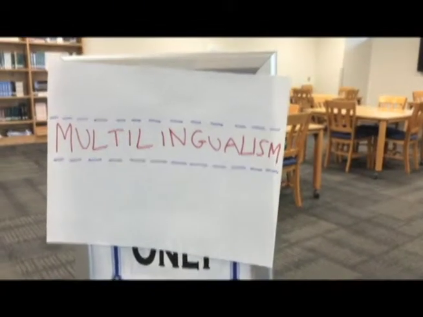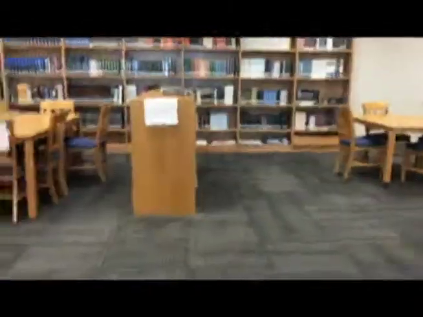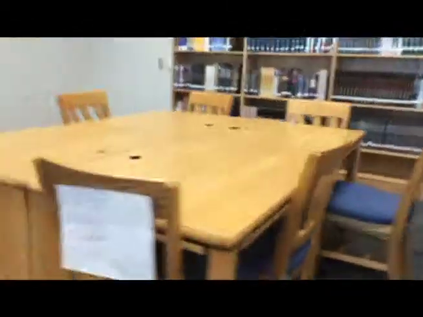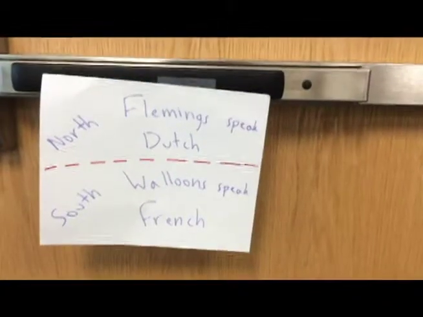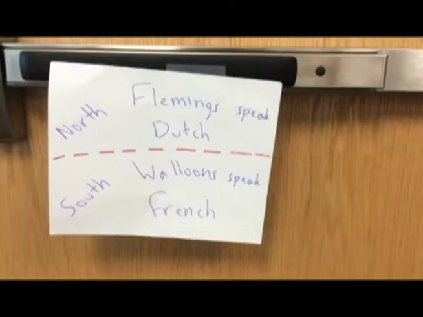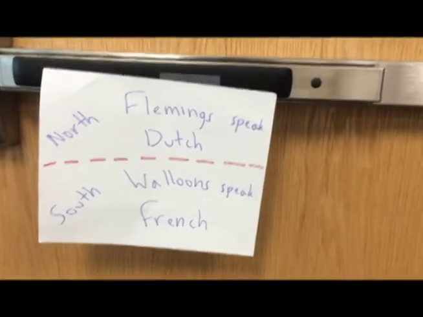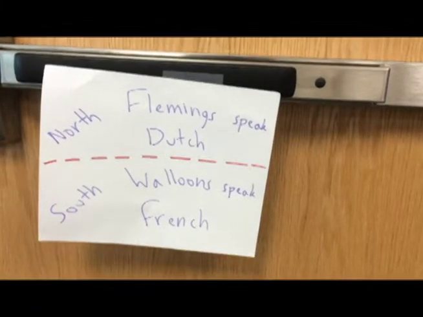Multilingualism is the ability to communicate in more than two languages. An example of a multilingual country would be Belgium, which has three languages, French, German, and Dutch, and is suffering from language conflict. The southern Belgians/Walloons speak French, while the northern Belgians/Flemings speak Dutch. The government wants an official language, and antagonism between the Flemings and Walloons is rising.